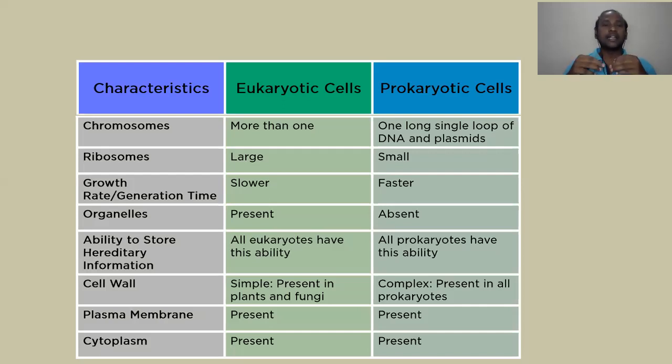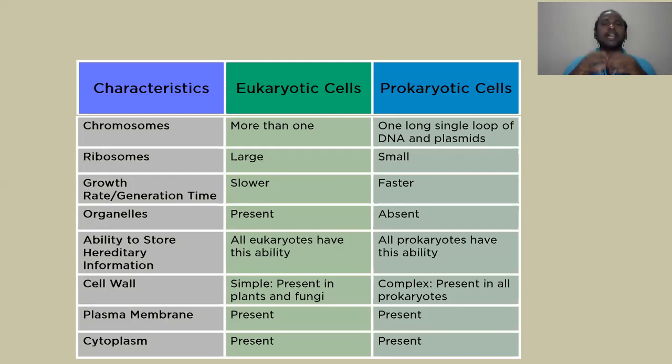And if you see the organelles, as I discussed, organelles are present in eukaryotes and absent in prokaryotes. So you can think, what kind of organelles? Endoplasmic reticulum, Golgi complex, and even chloroplasts, plastids.